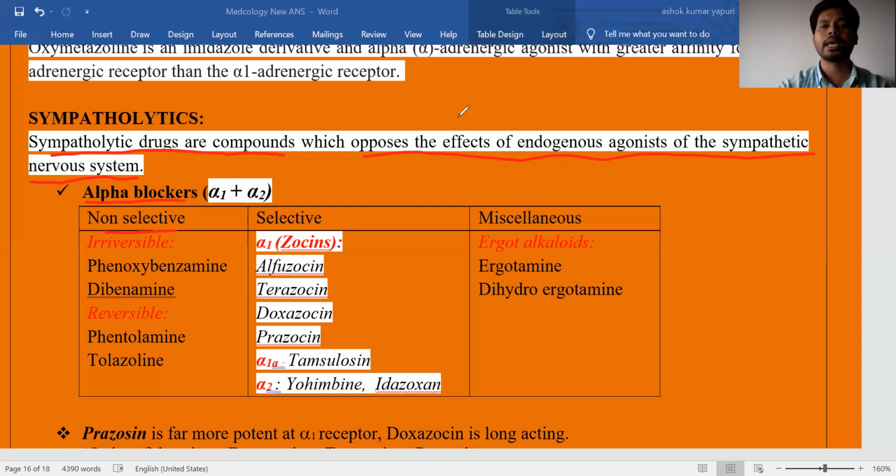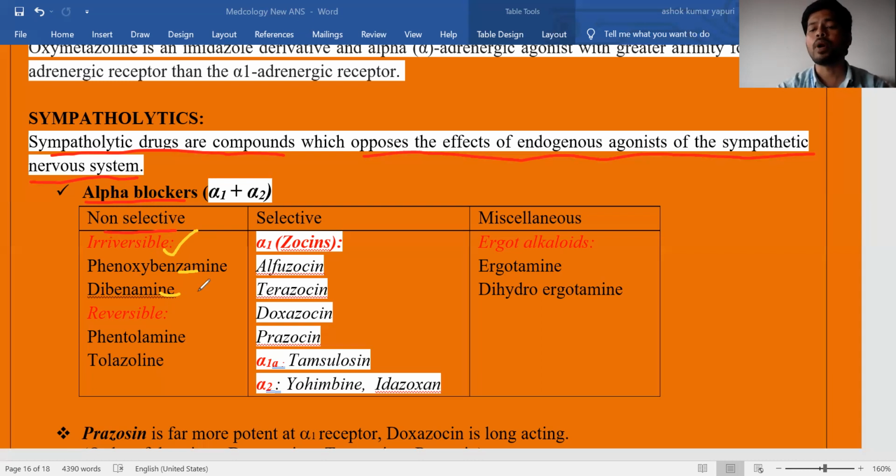In the non-selective category, again there are reversible non-selective alpha blockers and irreversible non-selective alpha blockers. First one is irreversible. These drugs irreversibly block alpha 1 and alpha 2 receptors. Examples are phenoxybenzamine and dibenamine, both irreversible non-selective alpha receptor blockers.